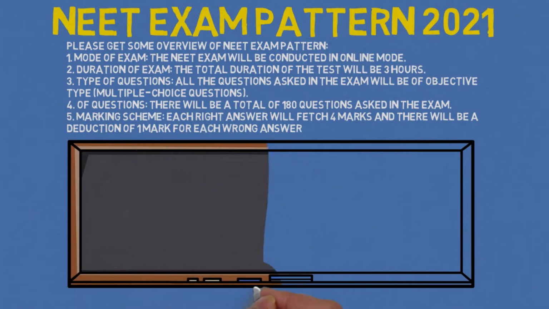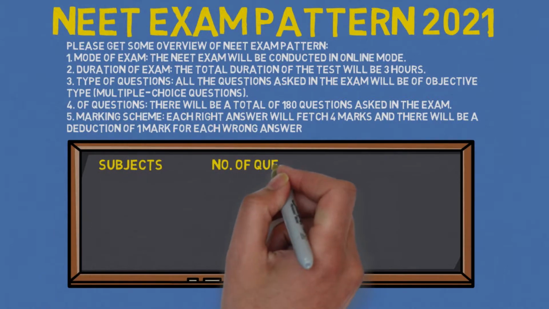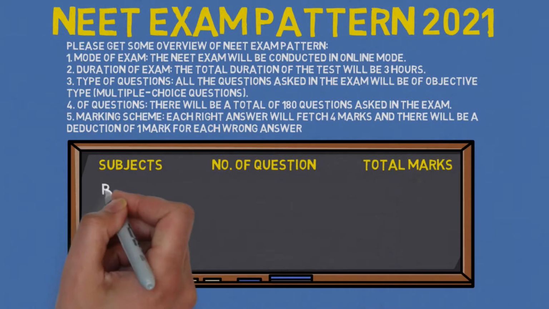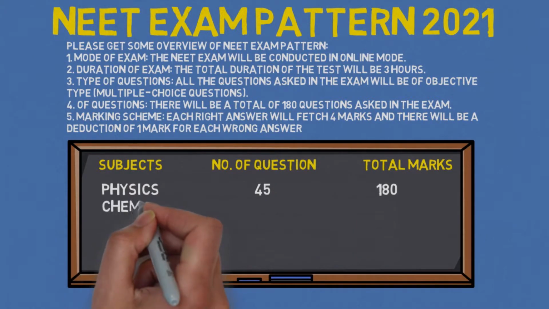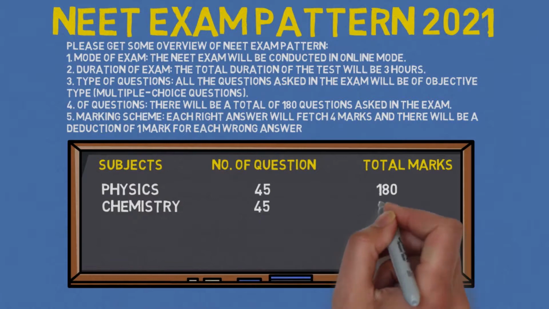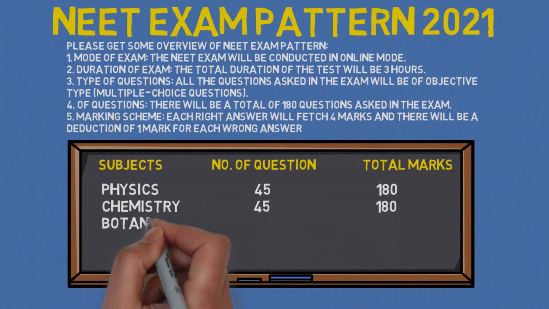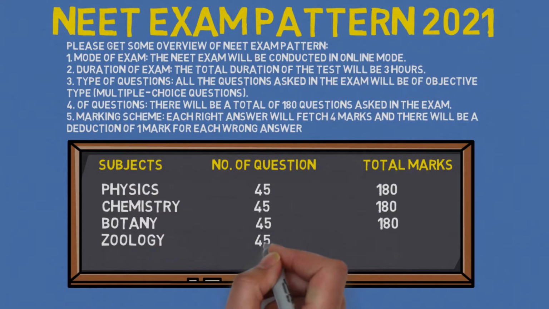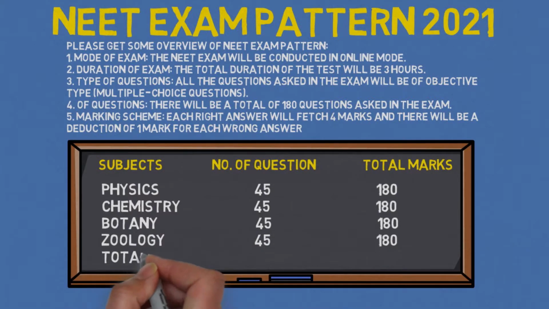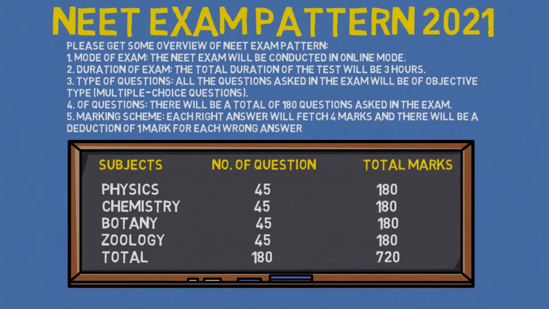And the total number of questions is 180. Each correct answer will fetch 4 marks, and there will be a deduction of 1 mark for each wrong answer. In physics, we have 45 questions. The total marks is 180. In chemistry, we have 45 questions. The total marks is 180. In botany and zoology, total questions are 45 each. Our total number of questions is 180, and each question carries 4 marks, that is 180 into 4,